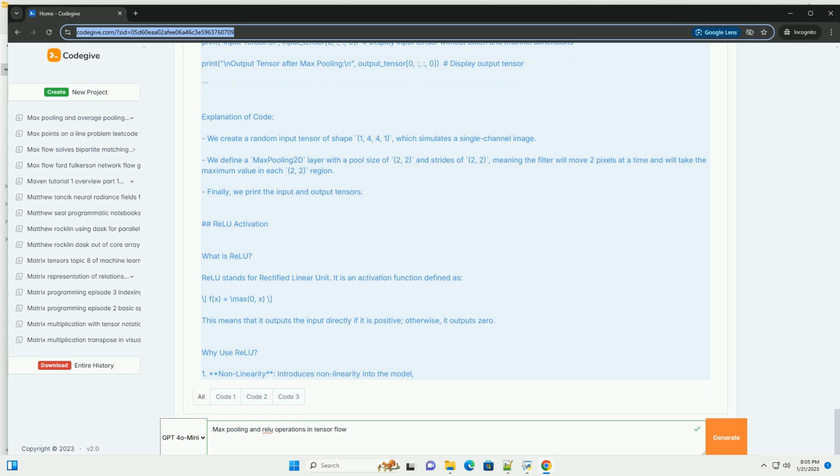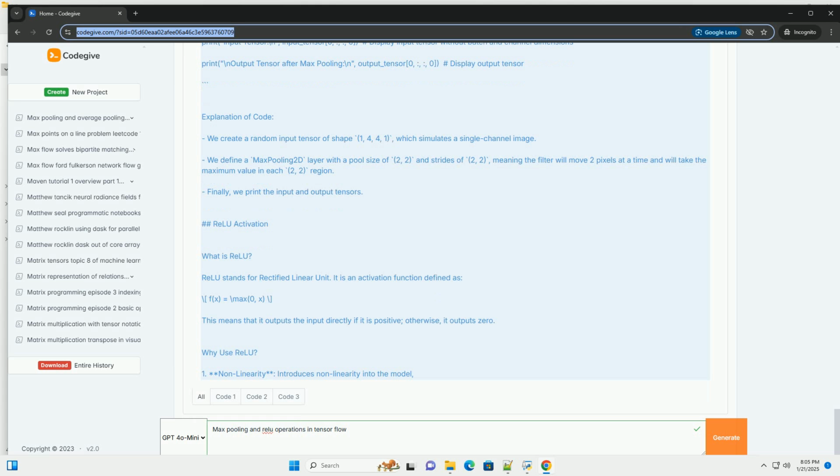Why use max pooling? 1. Dimensionality reduction, reduces the number of parameters and computations in the network, minimizing the risk of overfitting. 2. Translation invariance, helps the network recognize patterns regardless of their position in the input space.